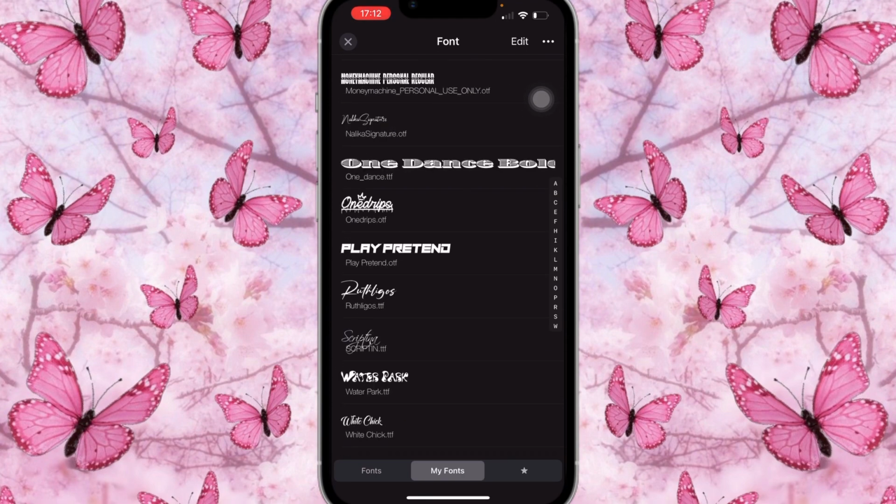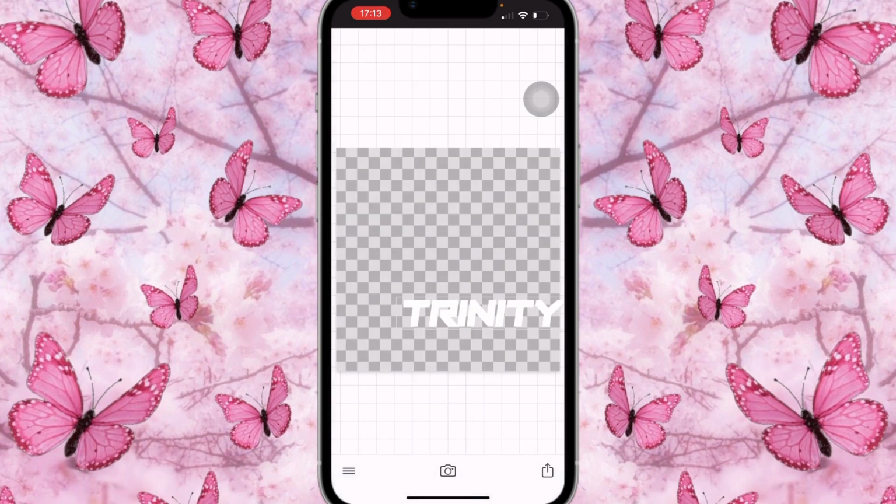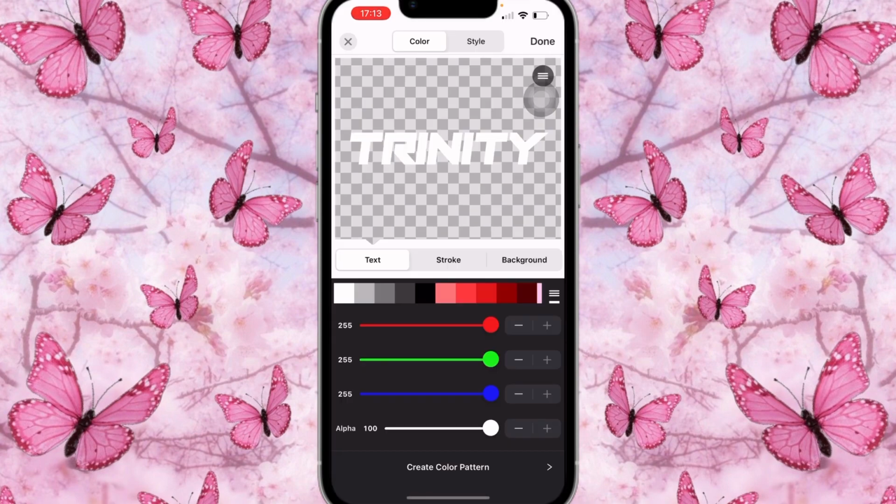Trinity. You're gonna click on font, and the font, I'm using one of my fonts that I downloaded from thefont.com. You're gonna download Play Pretend. I'm gonna put the font as well on the screen so that you guys could go and download it from thefont.com. Trinity, done.